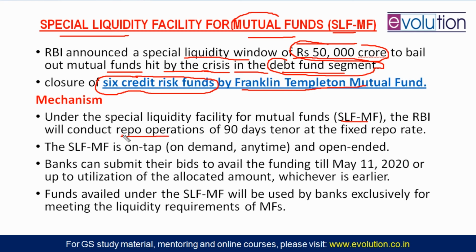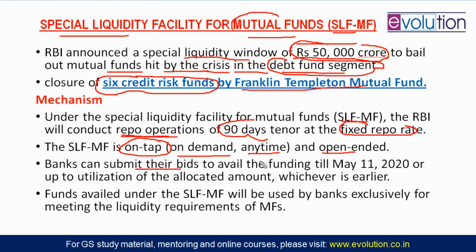So this particular repo operation will open up for only 90 days, and there will be a fixed repo rate for that. Now it will be on demand, open ended, anytime banks can go, and this is called on tap. Anytime you press the button and get the money. But how much? Overall the window is only 50,000 crore. So what is the process? First come first serve basis.